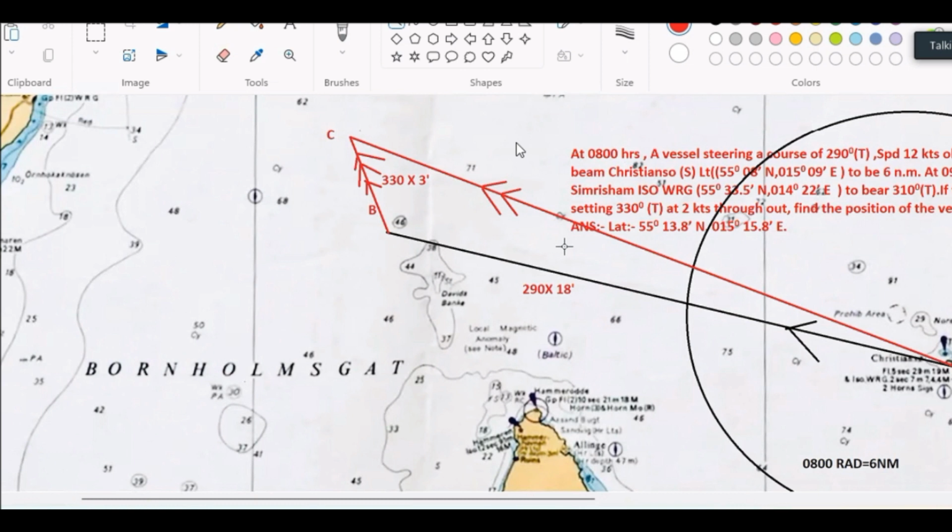Okay, so I have applied the course current and my center moved to the point C. So I will be transferring the same circle, 6 miles radius circle, from C. Same radius, same circle. So I draw a position circle from C, same radius, same circle.